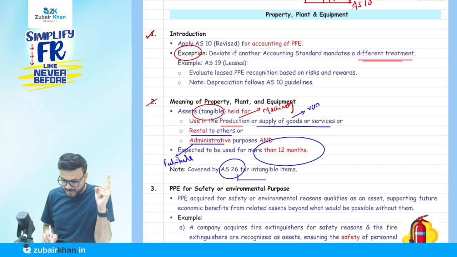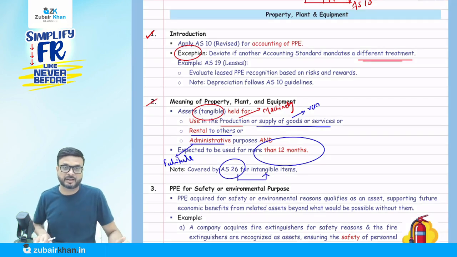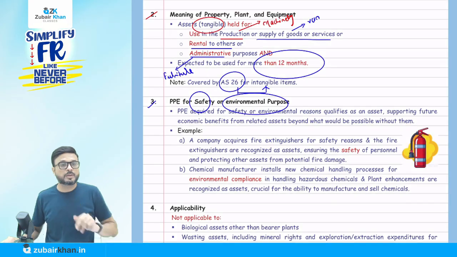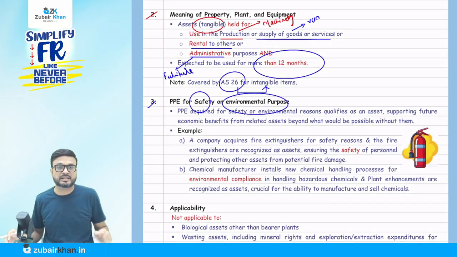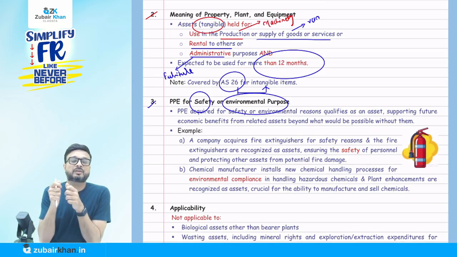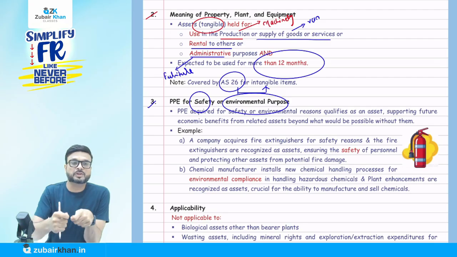Okay, this is PPE. Remember that. AS 26 deals with intangible items, while AS 10 deals only with tangible items. Now, one important point: PPE for safety or environmental purpose. What do we mean by safety or environmental purpose? At a certain time it might happen that, for example, for safety purposes we are using something that we are not using for the purpose of production, supply of goods or services.